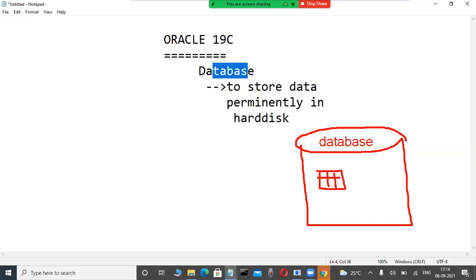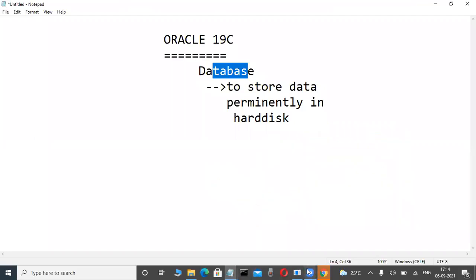Already we discussed this in previous classes: it is a structured collection of data. Once the data is stored in a structured manner in this relational database, we operate on or retrieve this data by using which languages? SQL, Structured Query Language, SQL, PL/SQL, these languages we are using. In previous classes we talked about that.